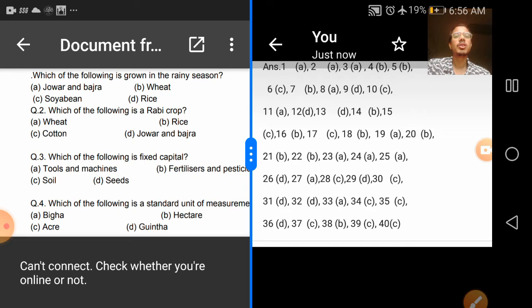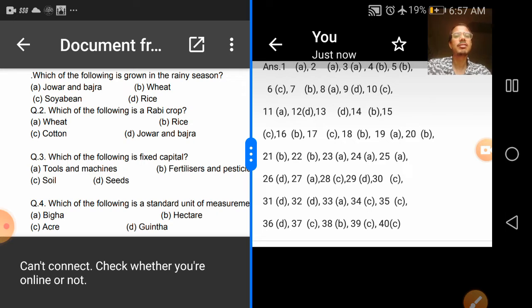Let's see question number 2. Which of the following is a rabi crop? Again we have the options: A wheat, B rice, C cotton, D jowar and bajra. The right option is again option A, that is wheat. Wheat is a rabi crop.